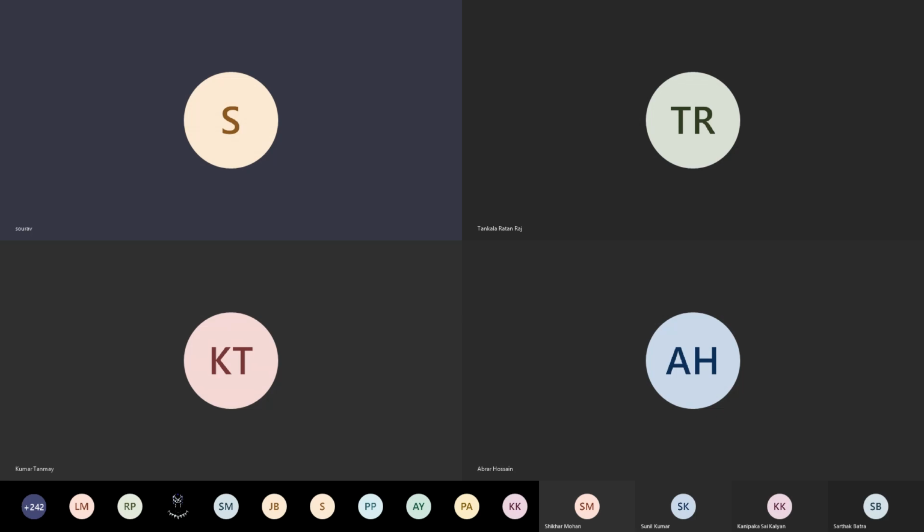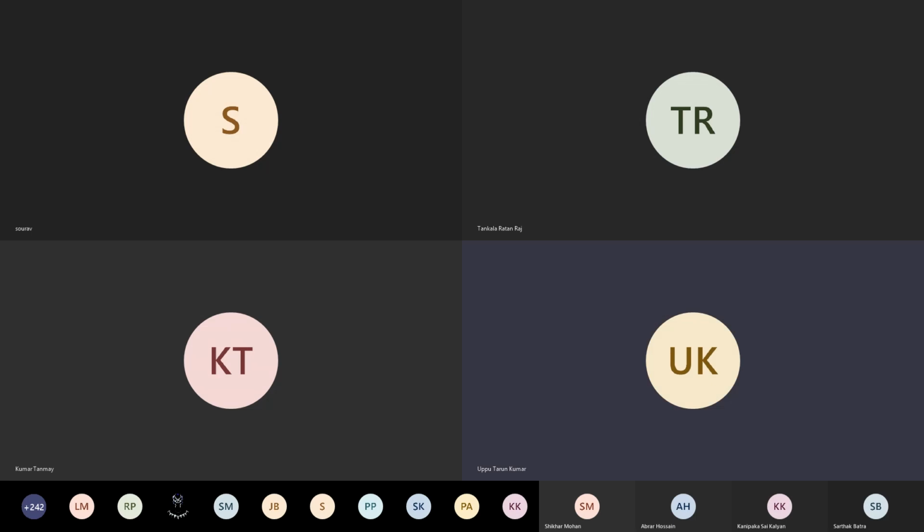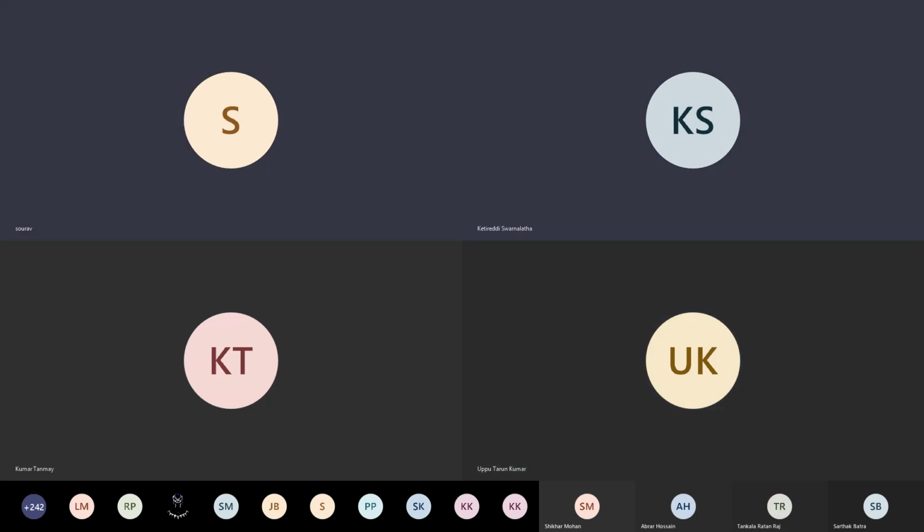Can you hear the slides? Can you see the slides? Yes, sir. Let me try to show. Another example of this is flexible structures.